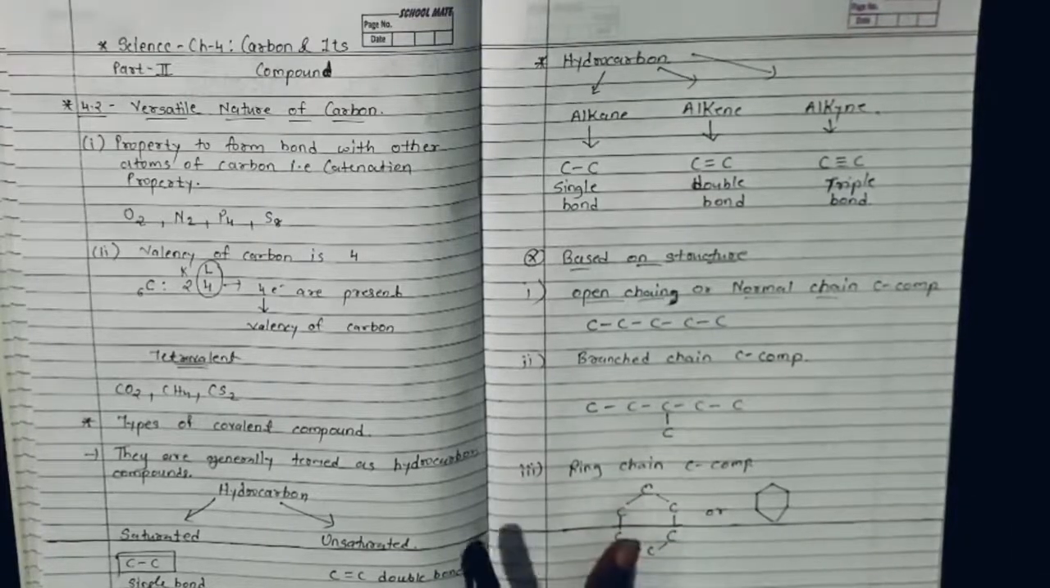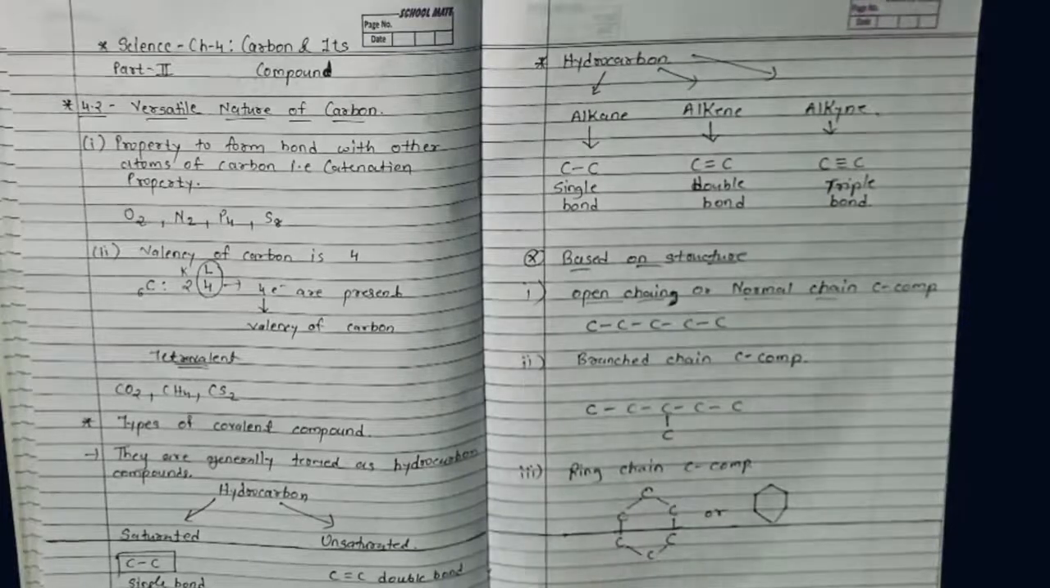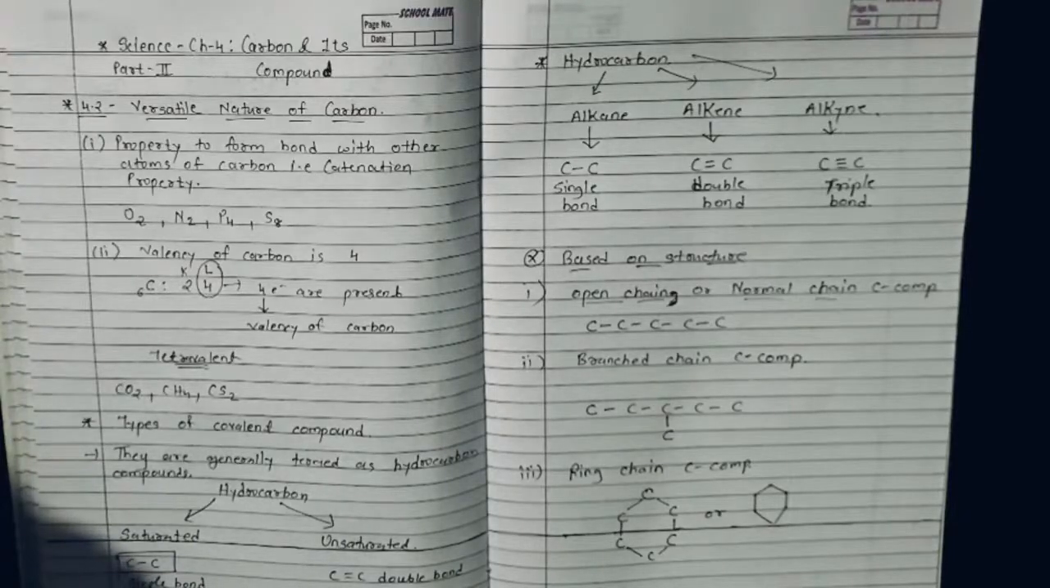And the last category is, dear student, in which the carbon from which your chain starts, at that same carbon your chain ends also. So it's a ring, a cyclic ring you got in the chain. So such carbon chain containing hydrocarbons are known as ring chain compounds. Okay, dear students, did you get it?